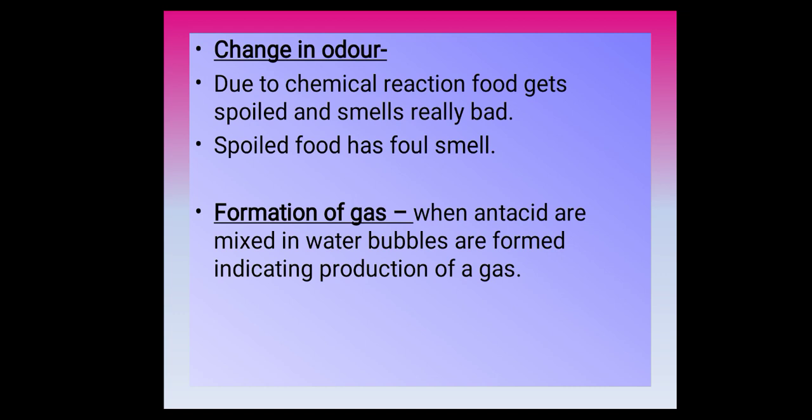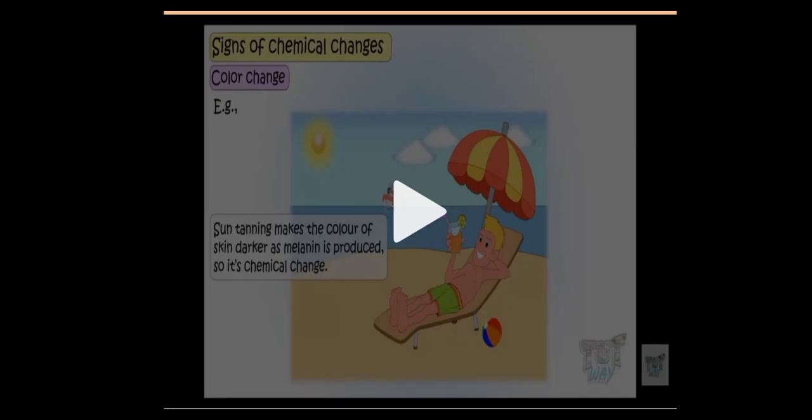Now, formation of gas. When you mix an antacid with water, what will happen? Bubbles will be formed, and this bubble formation indicates that some gas is produced there. For example, when you mix Eno in water, bubbles form, right? That bubble formation indicates that a gas has been released, a gas has been produced there.